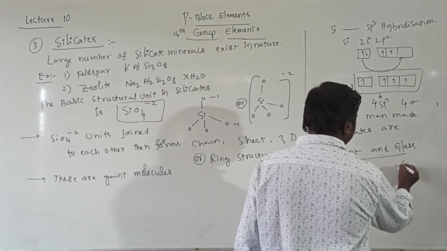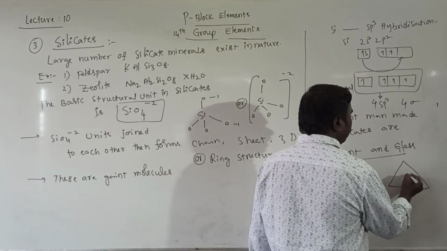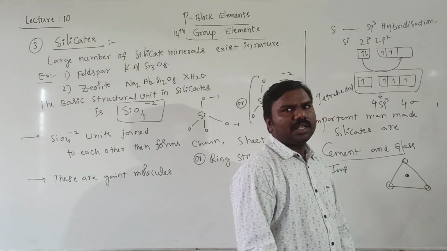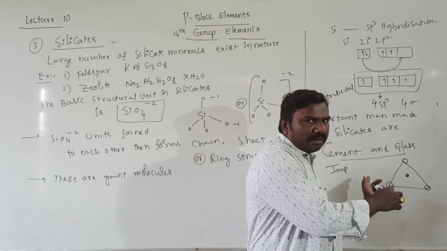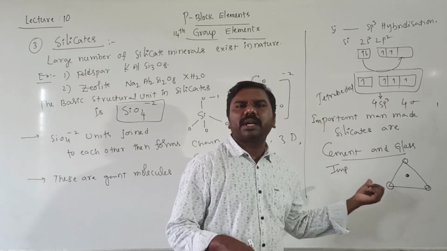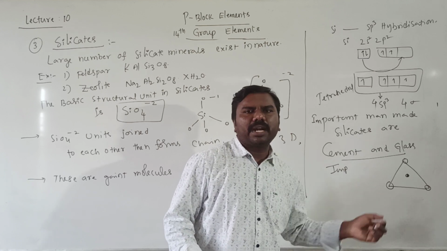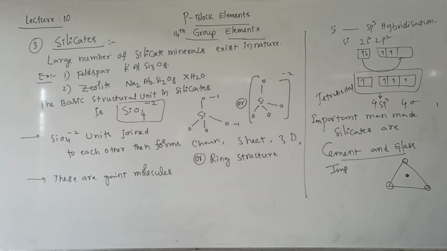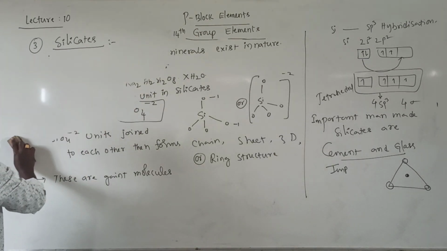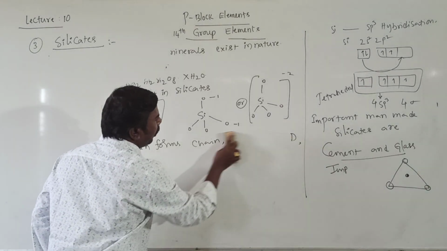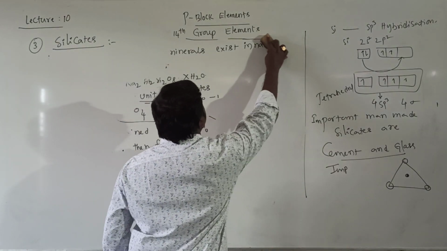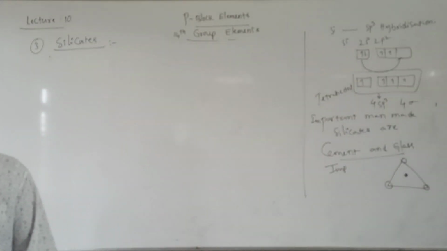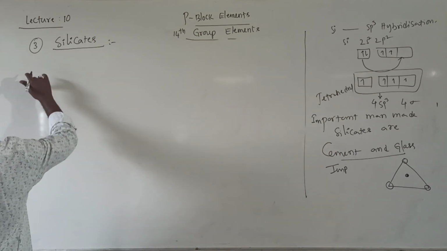Very important for study, right? So you can show the structure like this. It is silicon in the beginning, and these rounds are oxygens. It is three-dimensional, actually. On the back side, or otherwise the front side, one oxygen is there. We cannot show that oxygen clearly, right? Tetrahedral arrangement around silicon. Next, preparation of silicates. How to prepare silicates from oxides and carbonates?